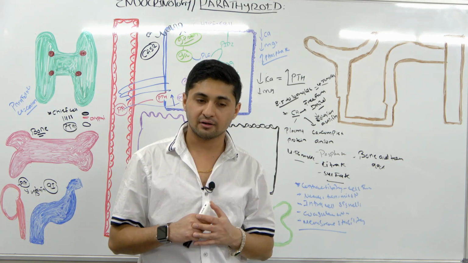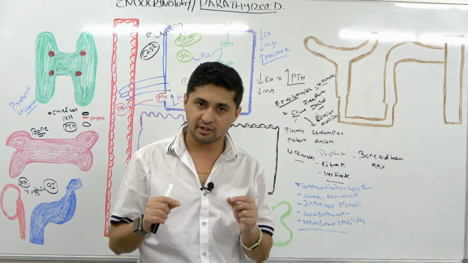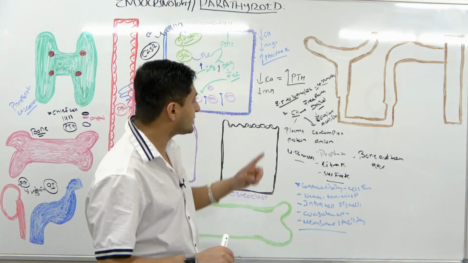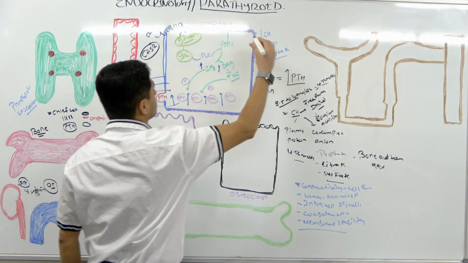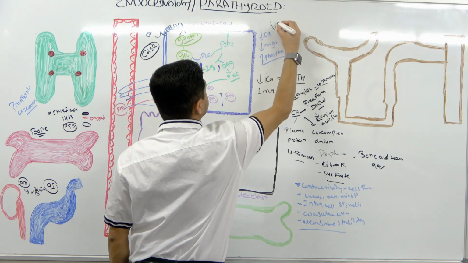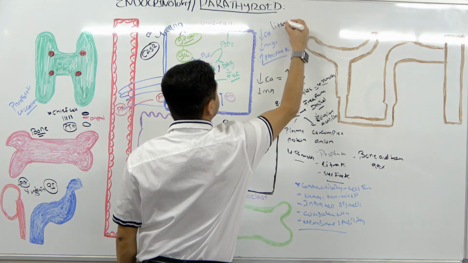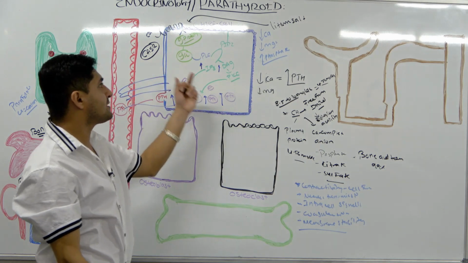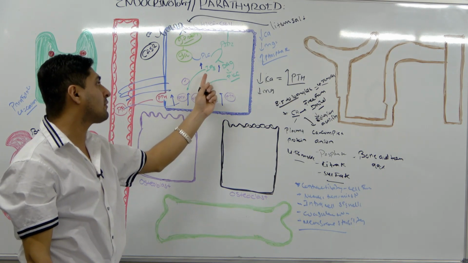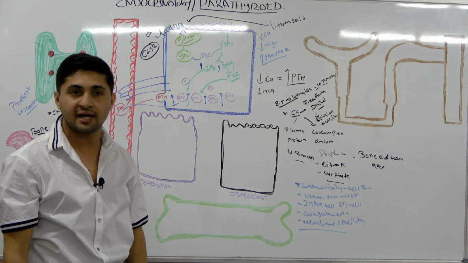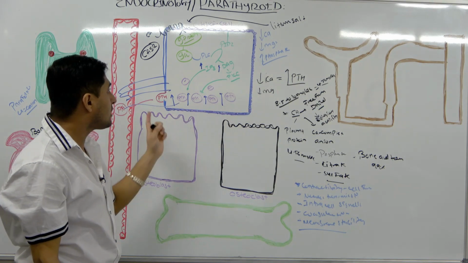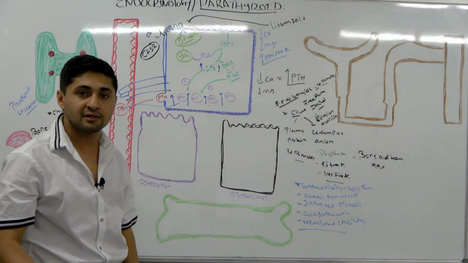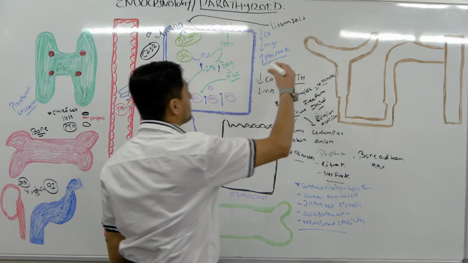The reason is that the lithium salts, right here, also relax the receptors. Because of that, calcium is no longer able to have an effect on the parathyroid hormone, so you'll have an increased level of parathyroid hormone. That's the reason why people on lithium salts also have hypercalcemia.